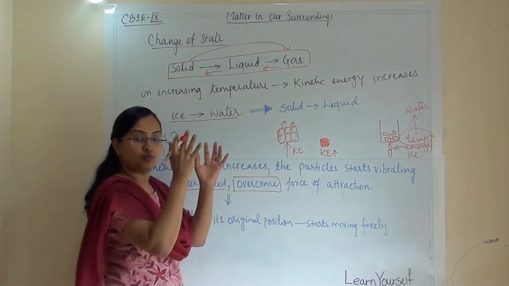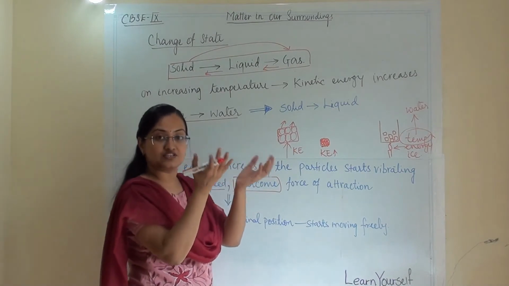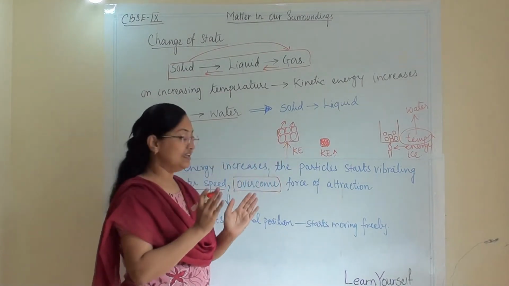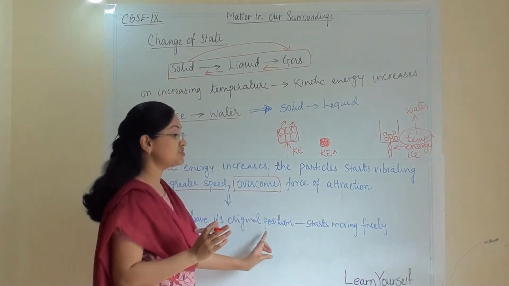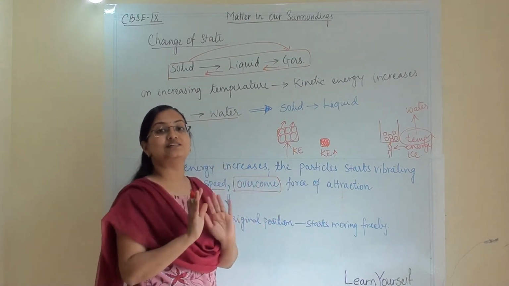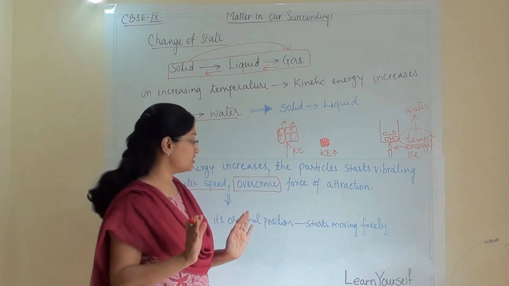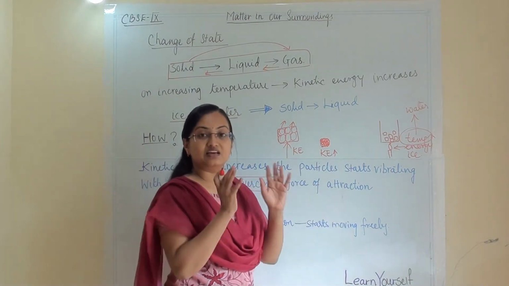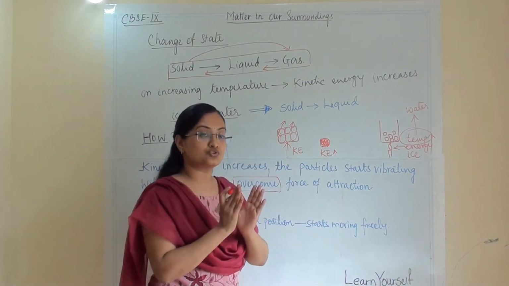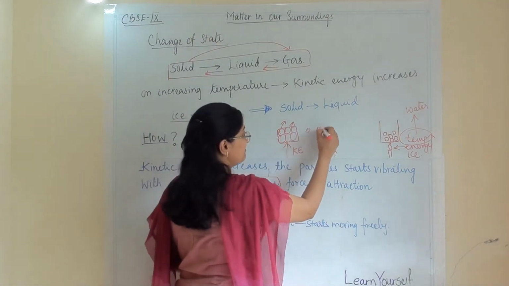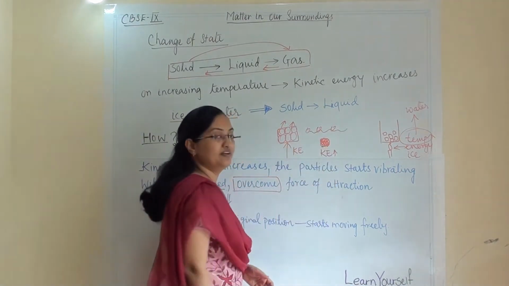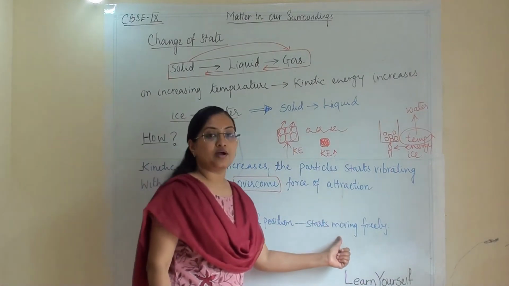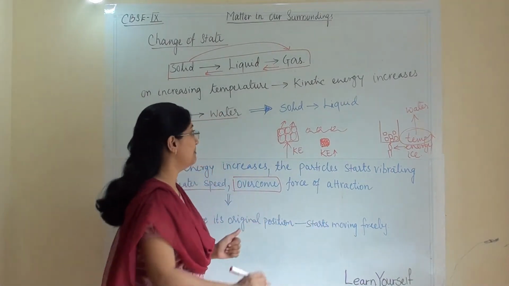Slowly from all sides of the ice cube, the particles will leave their original positions and start moving freely. Earlier they were in a compact, closed structure. Now they will start moving freely. This point is known as the melting point.